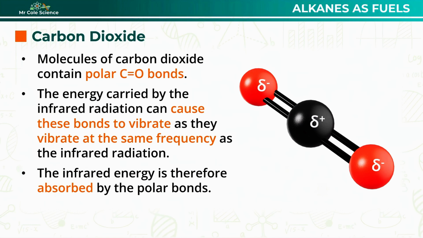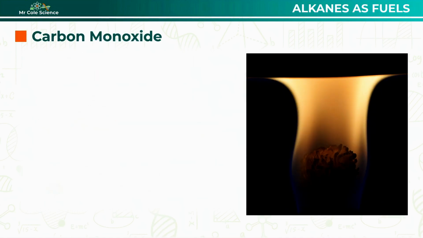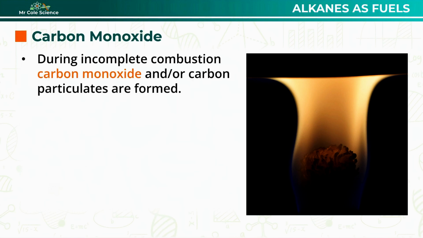So we know that complete combustion is the most efficient way to release energy from alkanes, but we now know that that brings significant environmental consequences with it due to the production of carbon dioxide gas. However, carbon dioxide isn't the only carbon-containing compound that can be produced during the combustion of alkanes. Sometimes when burning fuels there may be insufficient oxygen available, and this results in incomplete combustion occurring. During incomplete combustion, carbon monoxide gas and/or carbon particulates are formed.